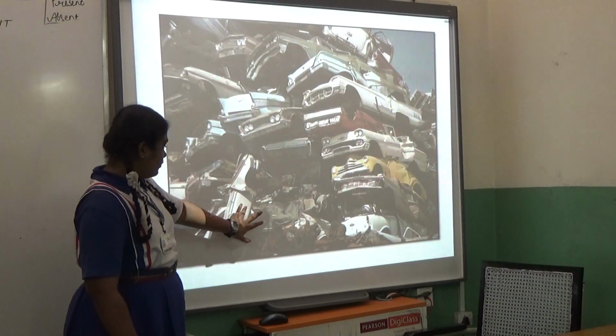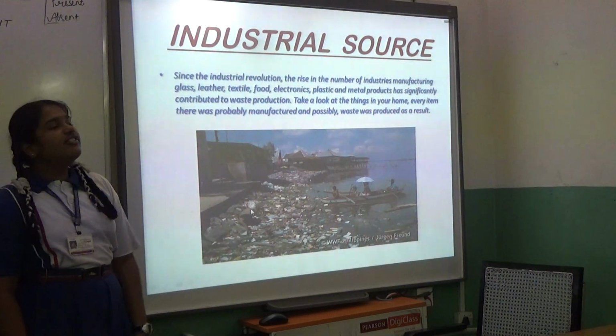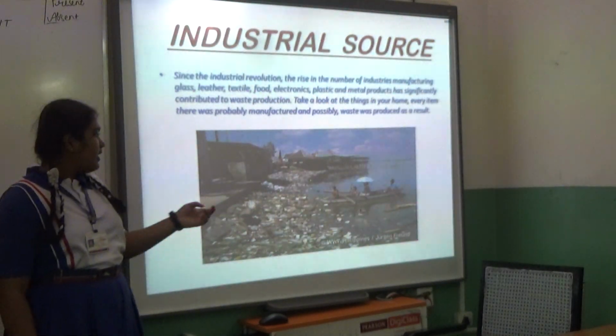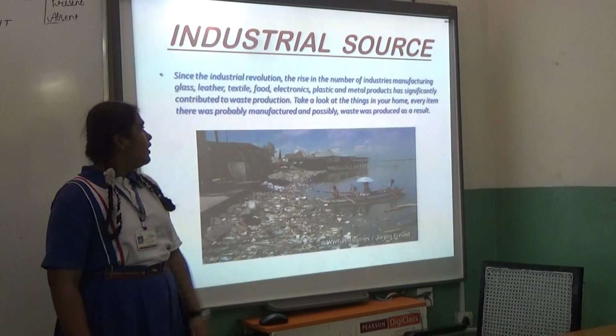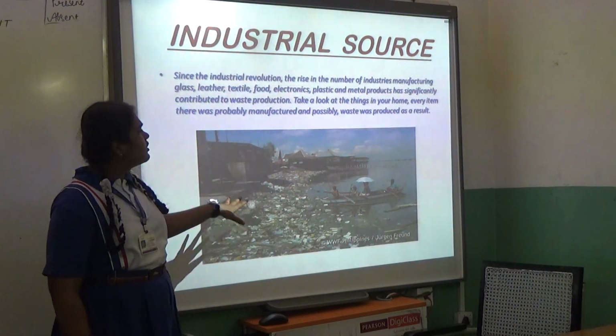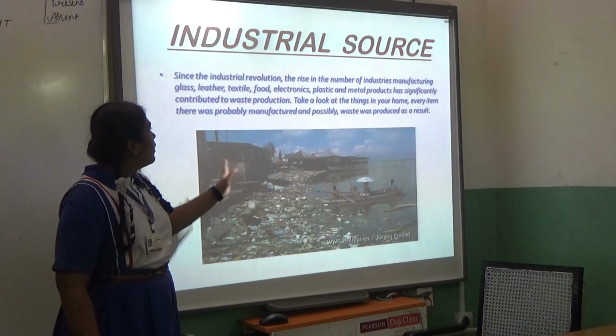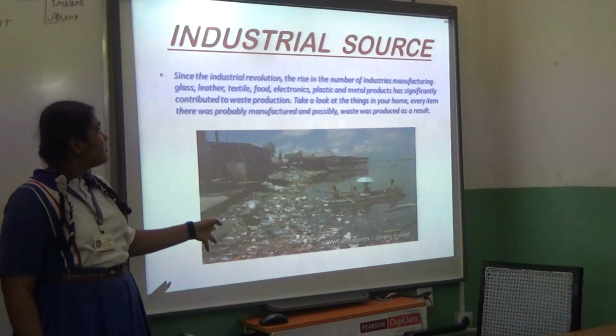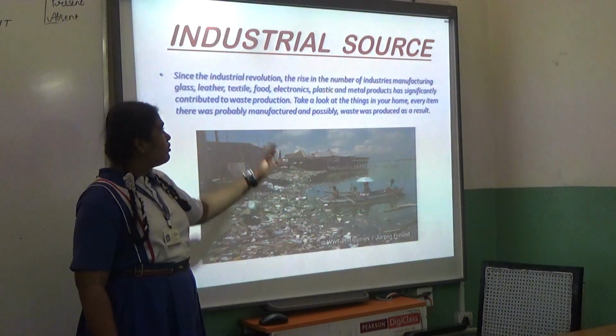This is your industrial source. Industrial source of waste is from your industries, which can even cause water pollution. This industrial type of source includes metal products, and it can even come from glass industries, leather industries, textile industries, and electronics.